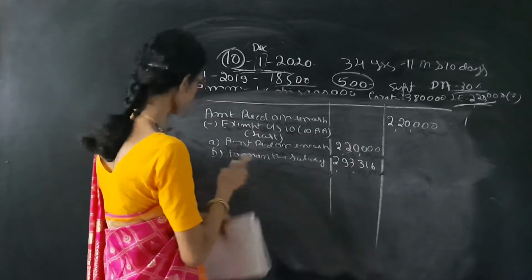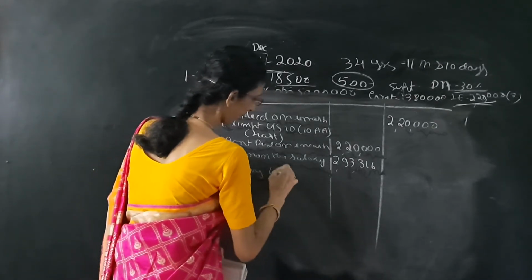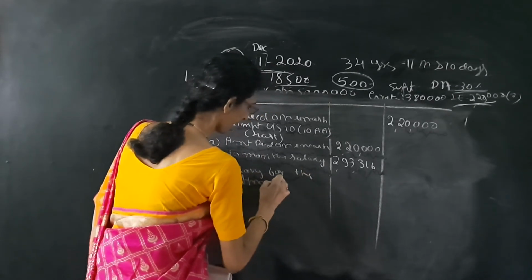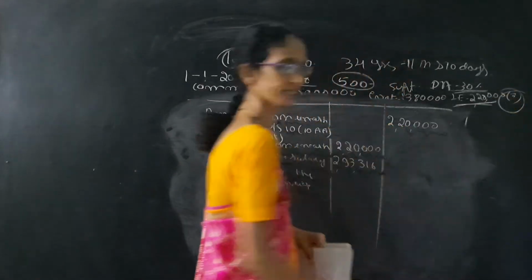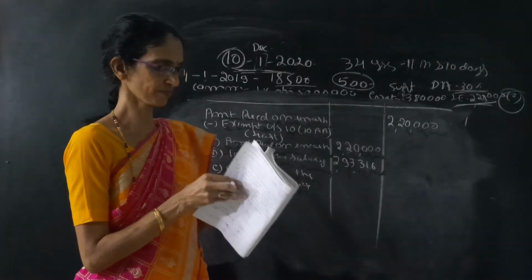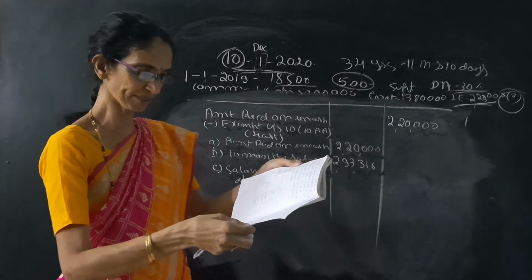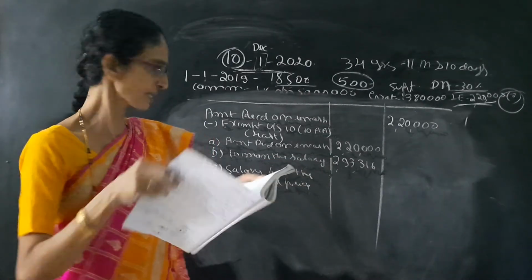Then number C is salary for the approved period. So approved period is given in the problem. See here it is given. He had 7 months earned leave to his credit. So approved period is 7 months.